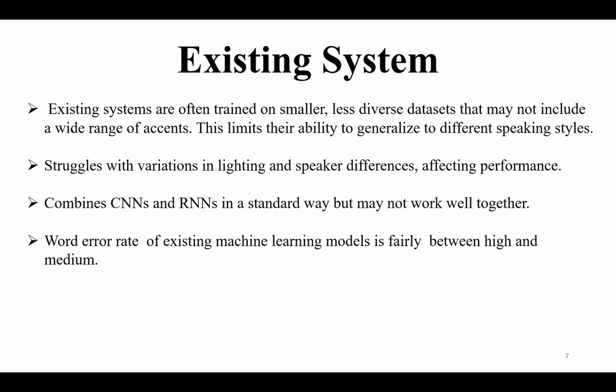The word error rate of existing machine learning models is fairly between high and medium. Word error rate is a measure of how many words are correctly analyzed and how many are falsely analyzed. So the word error rate right now is high to medium.